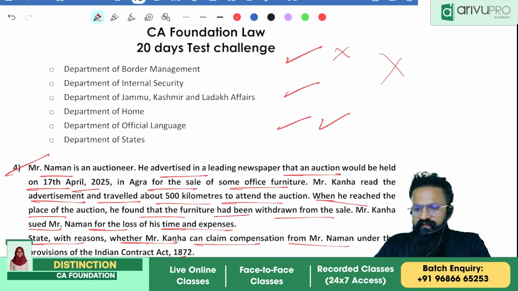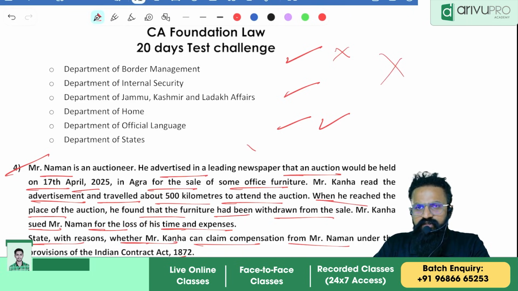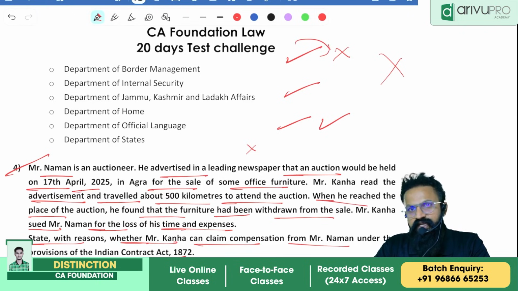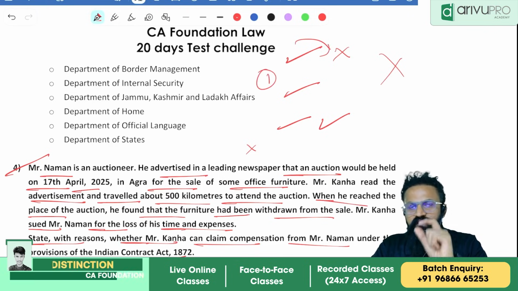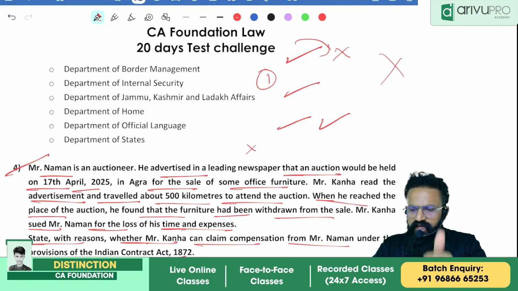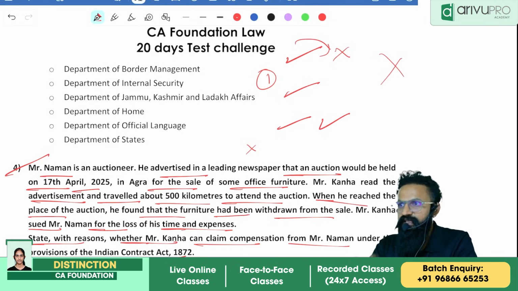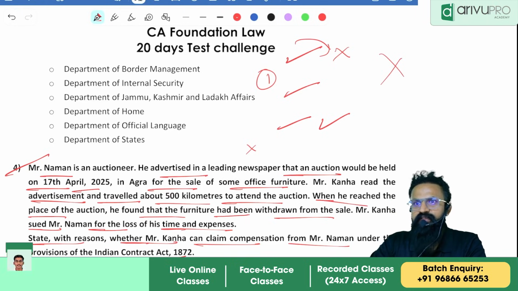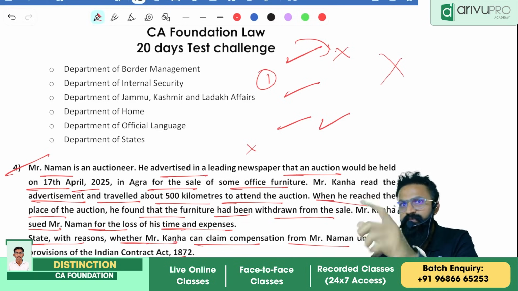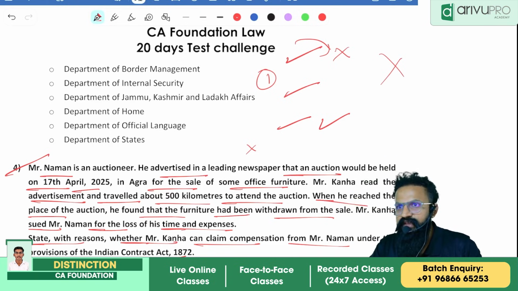Again, I'm telling you. For example, you just said, will he succeed? You said no. But if your provision is wrong, even though your conclusion is right, you won't even get 1 mark. Provision in the sense, according to what you are saying, Mr. Kanha will not win the case. So that is what is called provision. Provision means you are writing the answer according to what? It cannot be just an assumption. You need to substantiate your answer. Substantiate means there has to be some evidence. Based upon this, I am telling that he will not win the case.